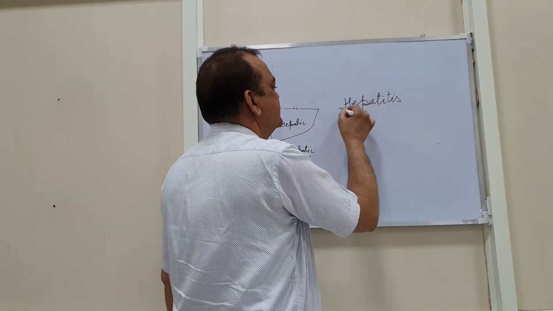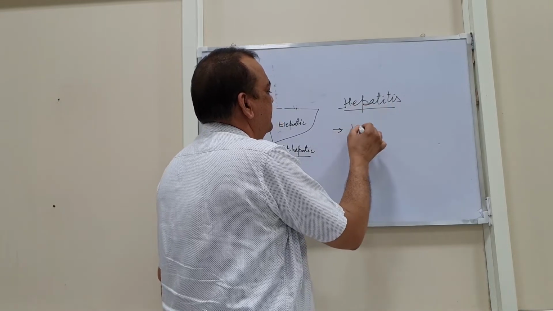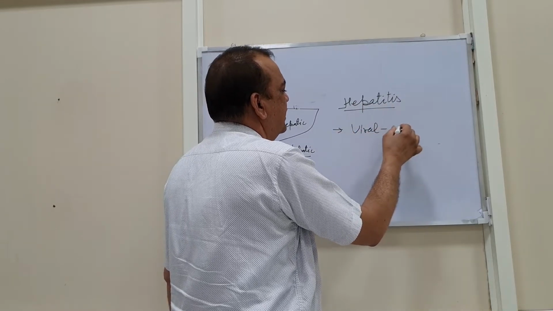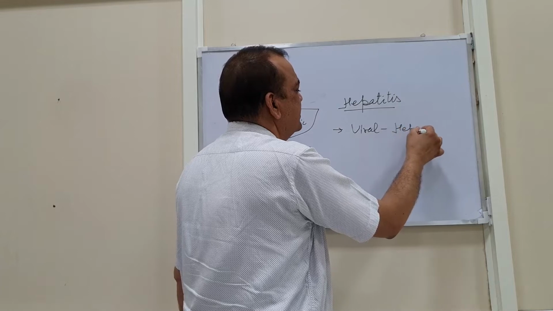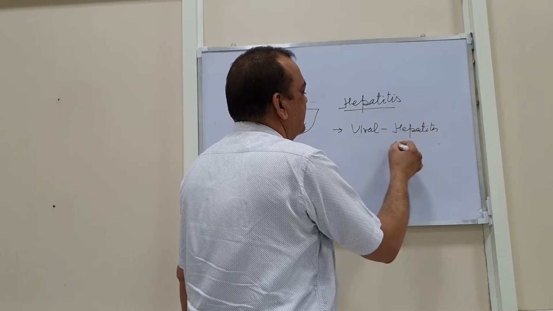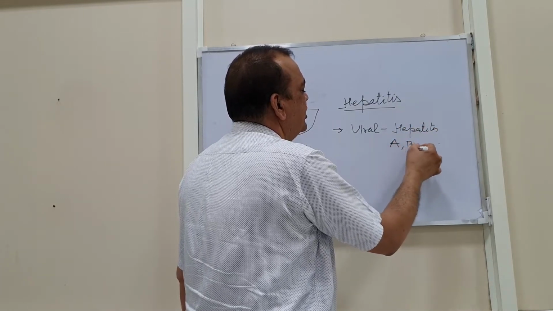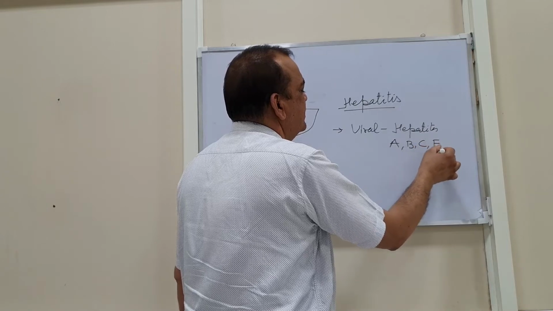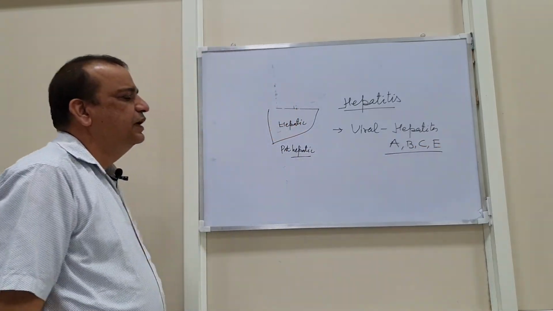This hepatitis is commonly viral, and we may see many types of hepatitis like A, B, C, E, etc. These are the commonest.